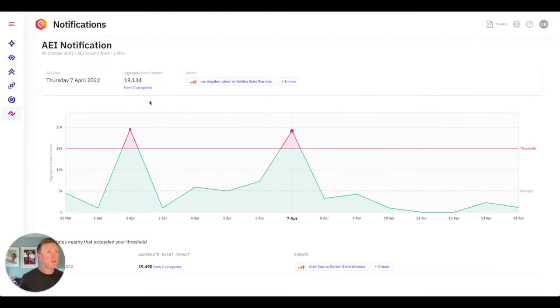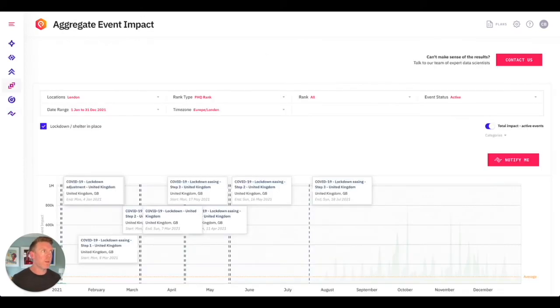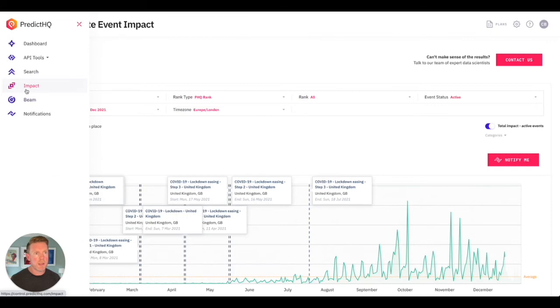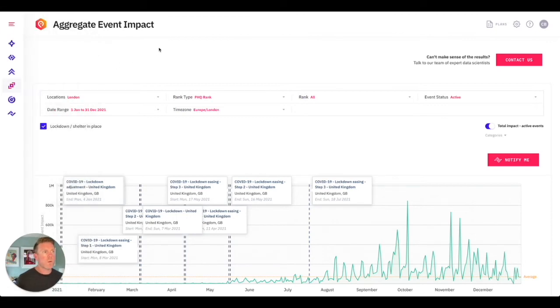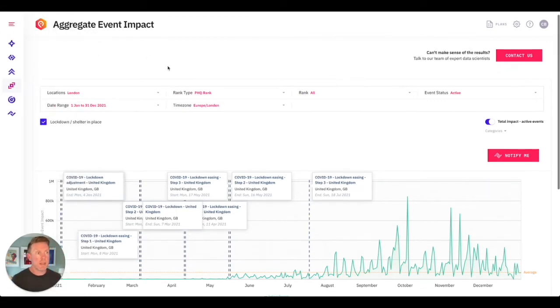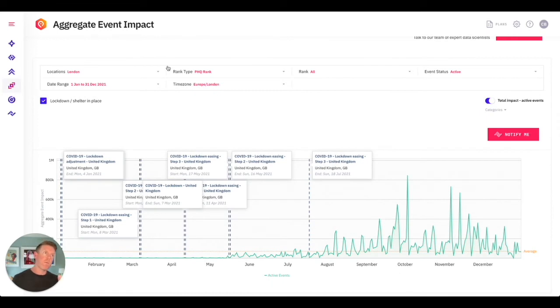So actually going a little bit deeper on AEI, we actually have a feature over here called Aggregate Event Impact. So as you scroll down here, you can see it here. It's called Impact. Now what I've got here is actually looking at London. So we're flying from Munich now to London and going like, what has happened this year from January the 1st through to December the 31st? As you can see with all these lockdowns that we're going on, which is data that we also provide within our API, you can start to see the recovery happening, and you can start to see the surging in events